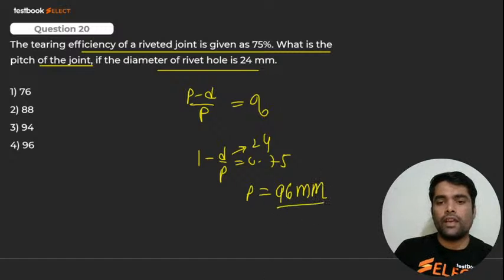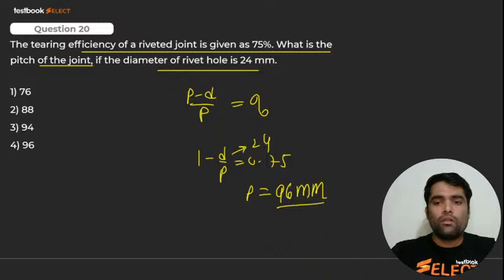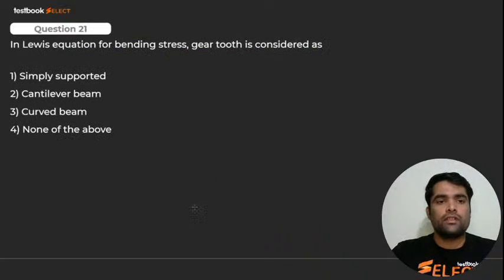Okay, I hope you got it. It should be 96. Some are getting 94 as the answer. Is it 94? Abhit said 96. Then how could it be 94? It is not 94, it is 96. Here we go. Everyone is saying 4. Okay, it is 96. Here we go for the next.